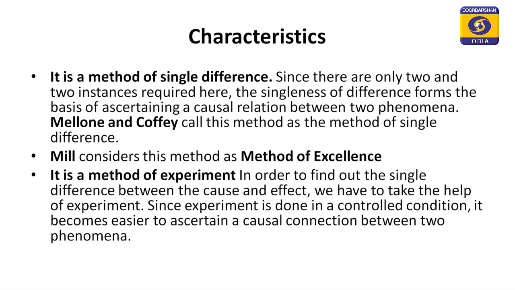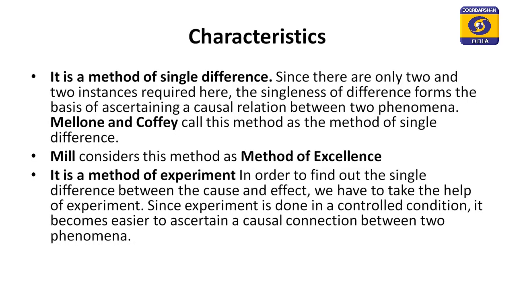Since only two instances are required, the singleness of the difference forms the basis of ascertaining the causal relationship between two phenomena. Now, this method is treated as the method of excellence by Mill. Mill considers this method of difference to be the method of excellence, that means the best possible method.